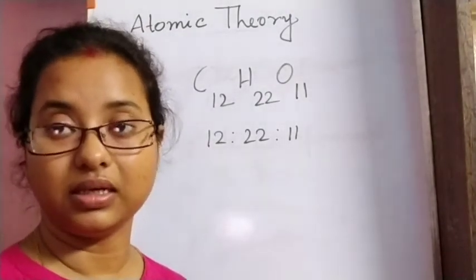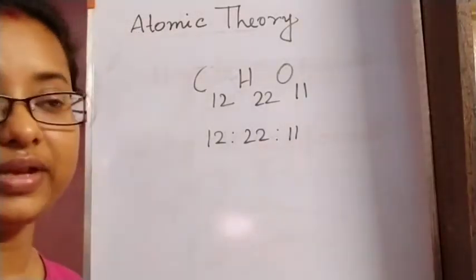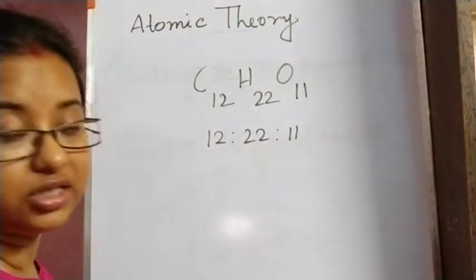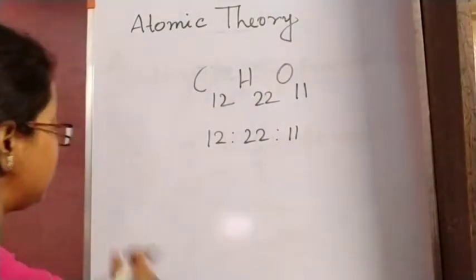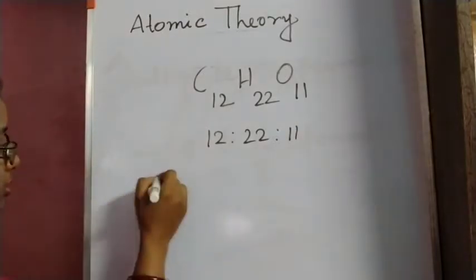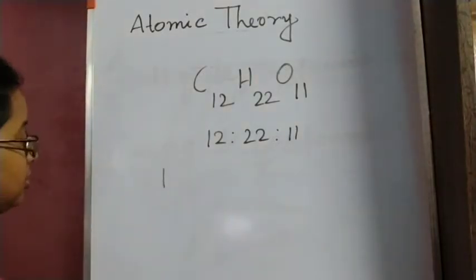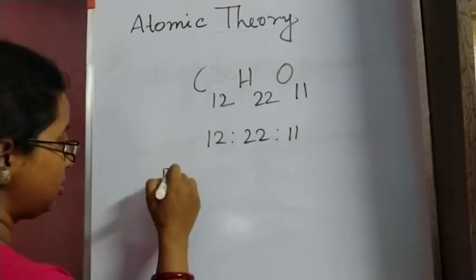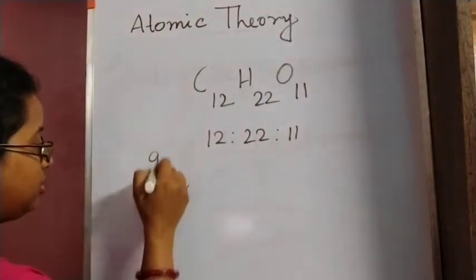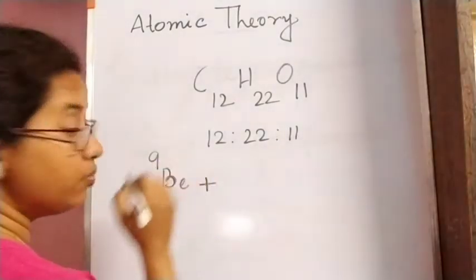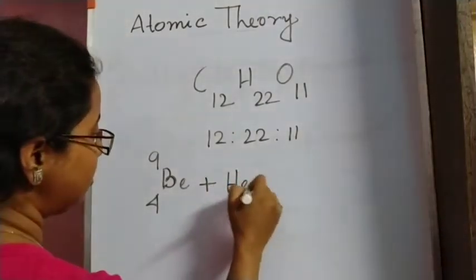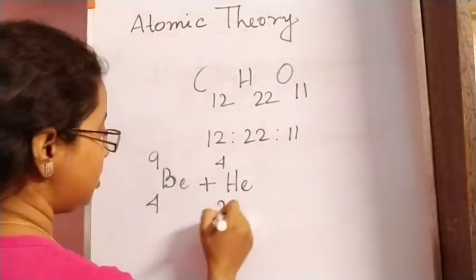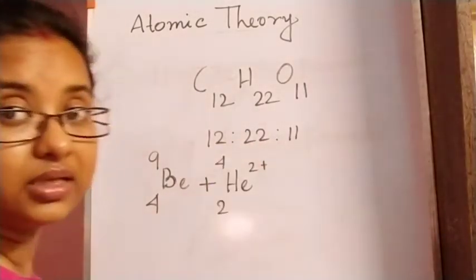This was what Dalton told. But we can create atoms, but that is at the expense of energy. Out of nothing we cannot do that. So how can we do this? We will take beryllium, 9,4. Now if we bombard this, if we make it react with helium, this is an alpha particle, helium 4,2, dipositive helium ion, we know.